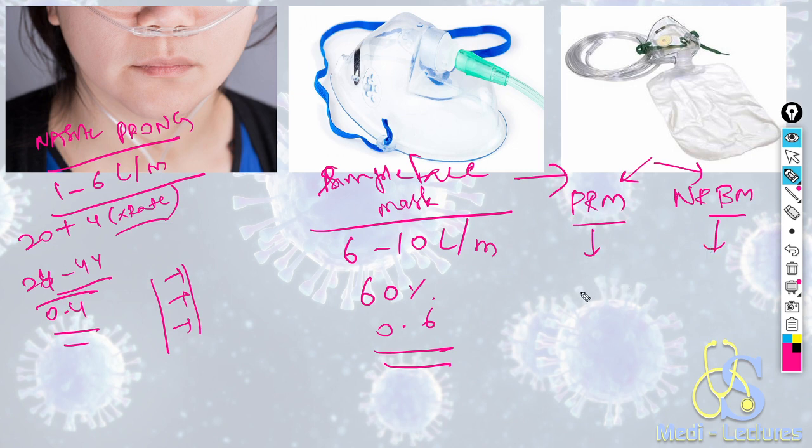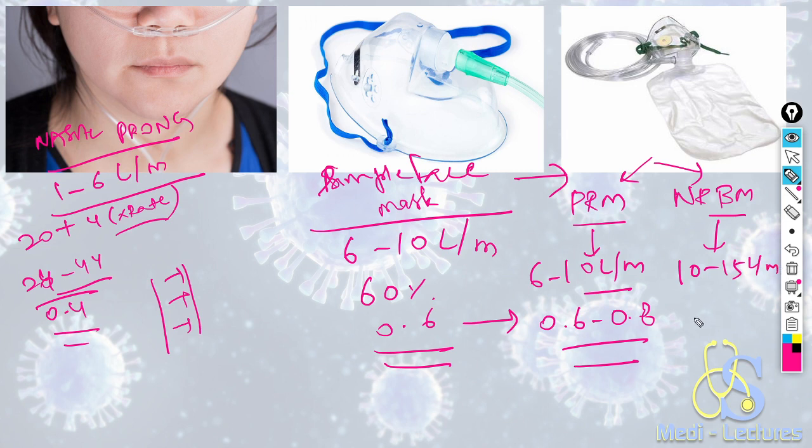In partial rebreathing mask, oxygen can be delivered at 6 to 10 liters per minute, but in this case the FiO2 can be increased from 0.6 to 0.8. This is the advantage of partial rebreathing mask. In non-rebreathing mask, the oxygen is delivered at 10 to 15 liters per minute, and theoretically it can deliver FiO2 up to 1, that is 100%. But practically it delivers 0.8 only, that is 80%.